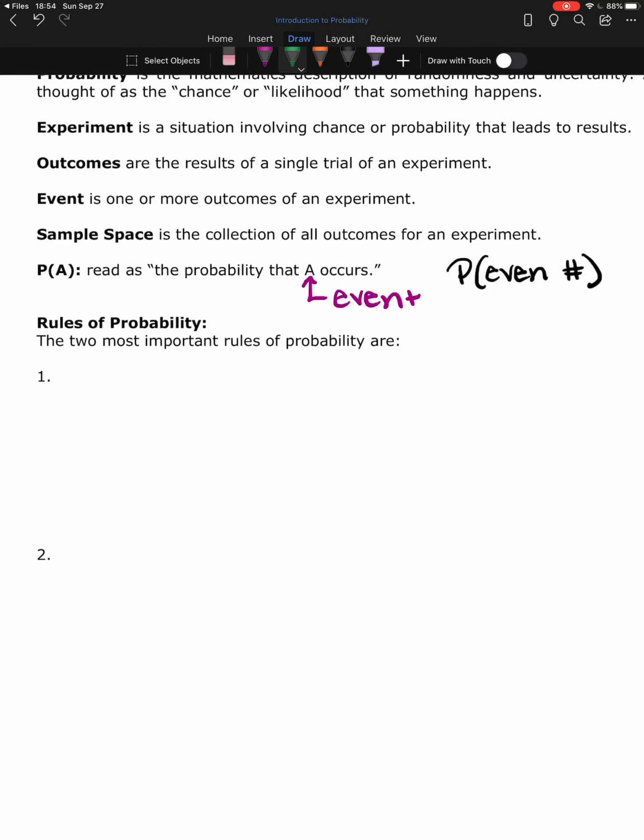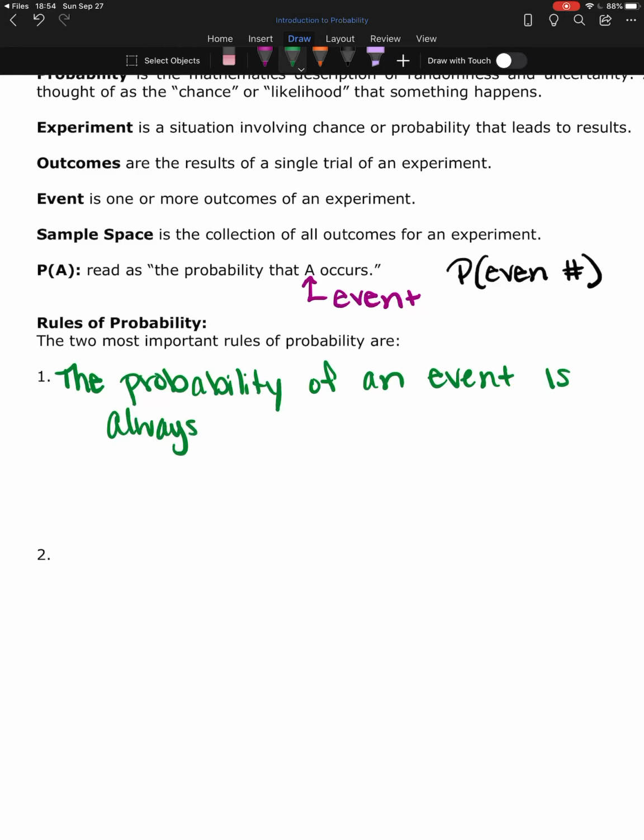So the first most important rule to probability is that the probability of an event is always between 0 and 1.